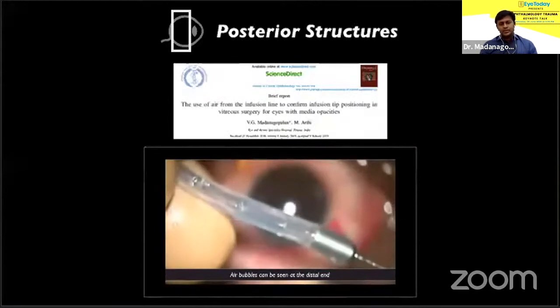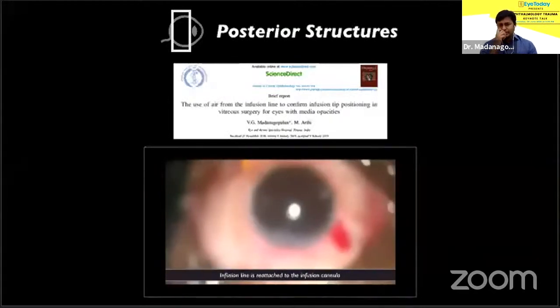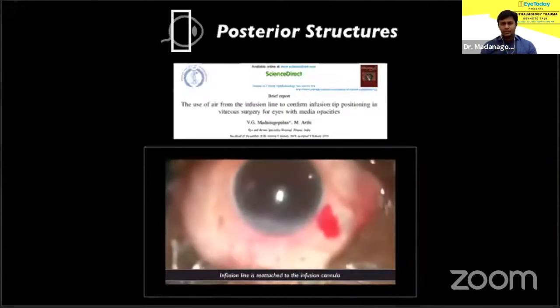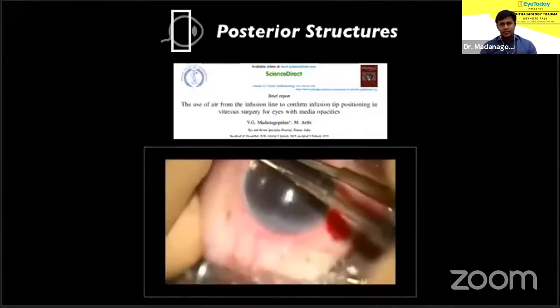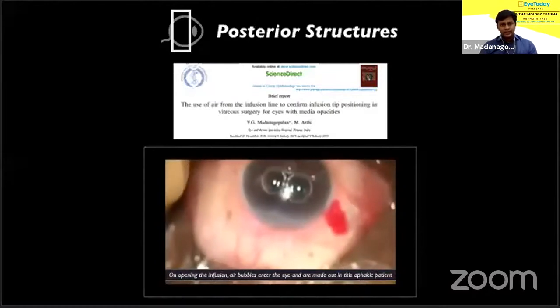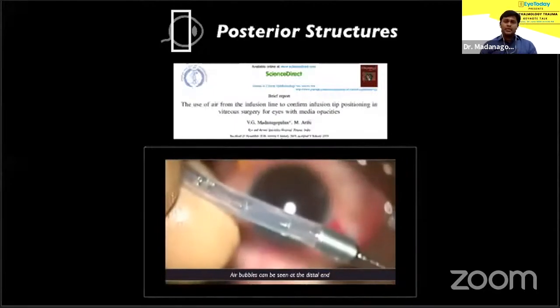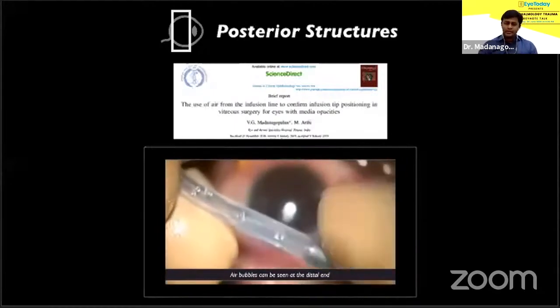Often we are unable to see the infusion tip before starting surgery, and this is very important. As I said, you don't want to remain suprachoroidal. I use a simple technique of tapping the infusion cannula and introducing air into it. I then connect it and check for air bubbles entering in the eye. This gives me some evidence of the tip being inside the vitreous cavity and not behind the retina or choroid.